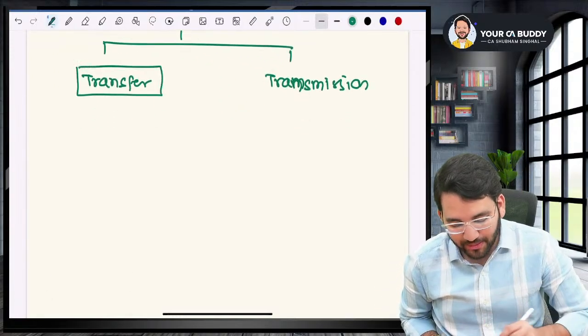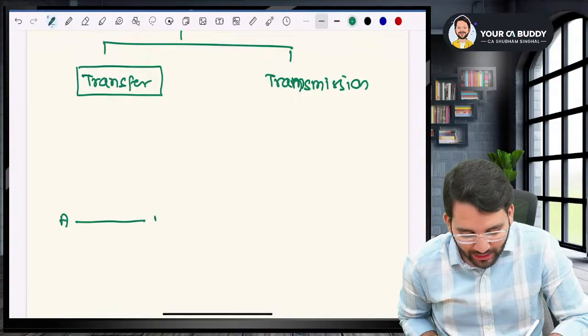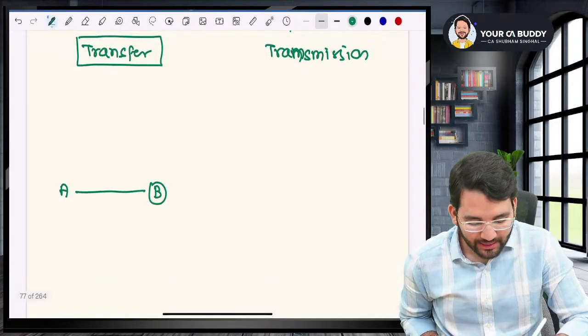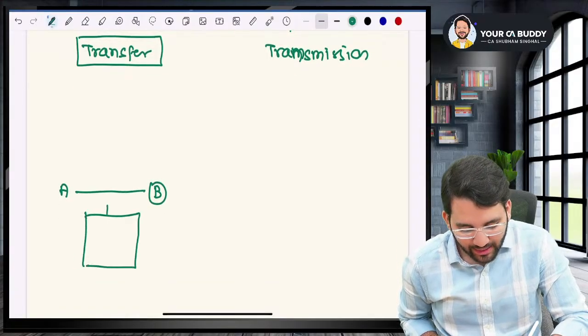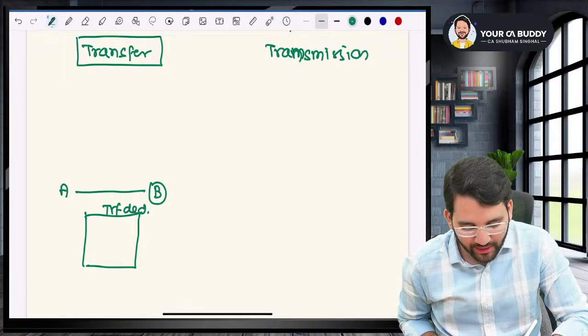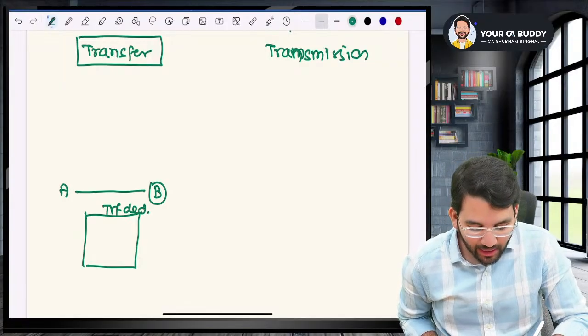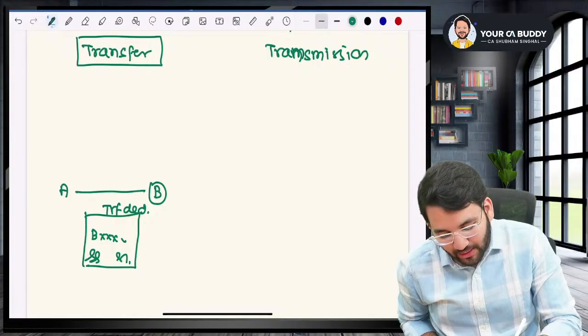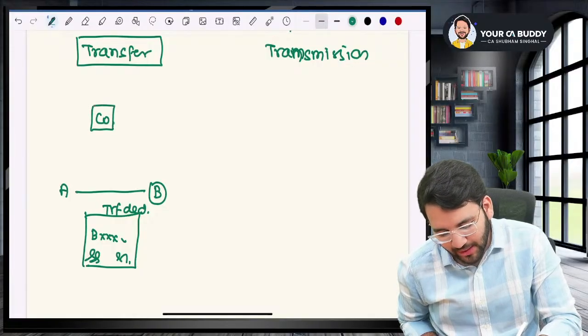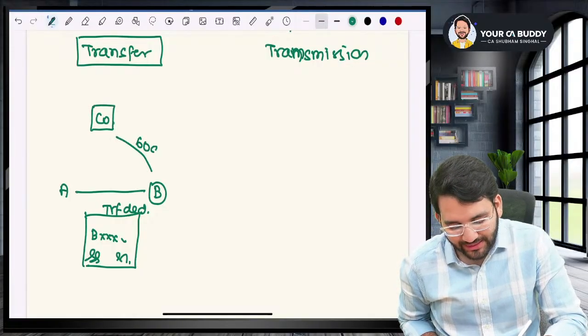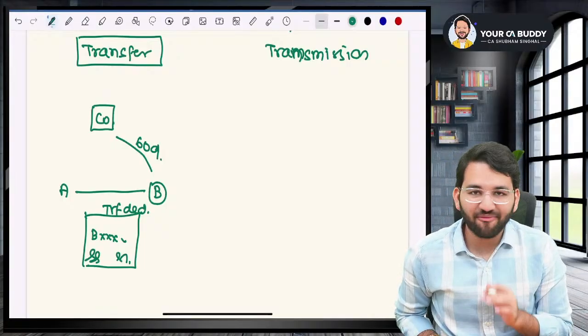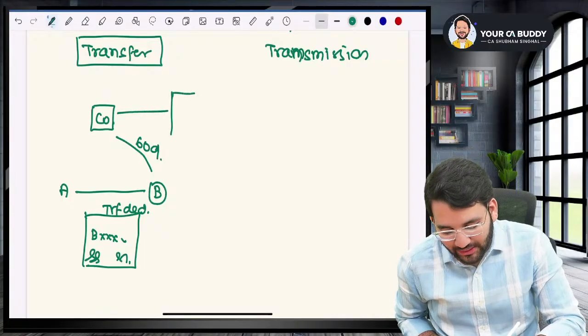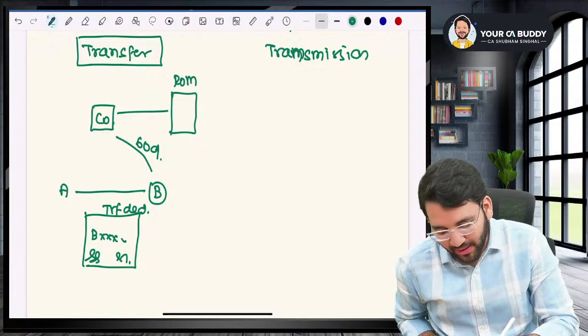Transfer of shares is basically if Mr. A wants to transfer his shares to Mr. B, they will enter into a deed which is called a transfer deed. The transfer deed will contain all the information of Mr. B. Okay. And both of them will sign it. Now Mr. A or Mr. B, any one of them can go to the company within 60 days and say, boss, we have made a transfer. You kindly record this transfer in your register of members.